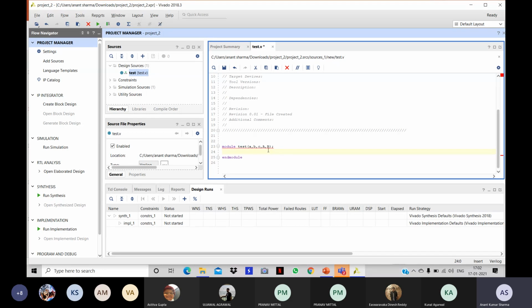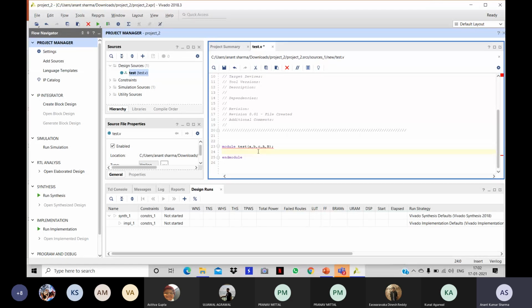What are these outputs a, b, and c? Output a will tell us whether the first number is greater than the second. The b output will tell us whether both numbers are the same, and the third variable c will tell us whether the first number is lesser than the second number. And what are the first and second numbers? They are the inputs, capital A and capital B.